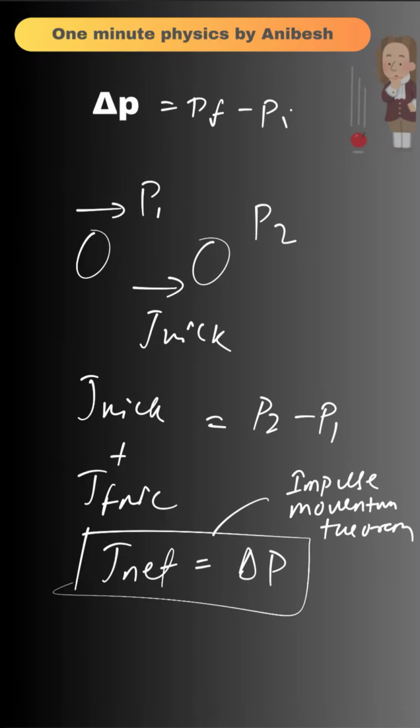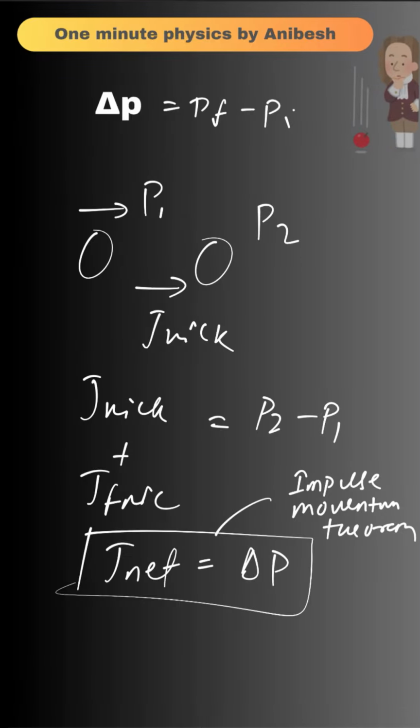Okay. Now we generally say that this J net is the cause, and this change in momentum is the effect. So both are mathematically correct, but in the sense of physics, J net is the cause and change in momentum is the effect. Well, don't get bothered much about it, since in calculation we'll treat both as the same.